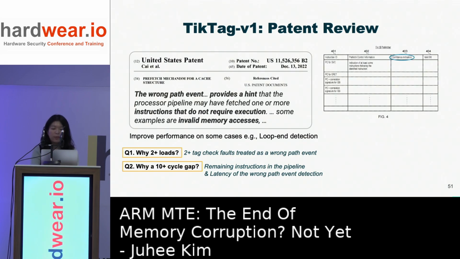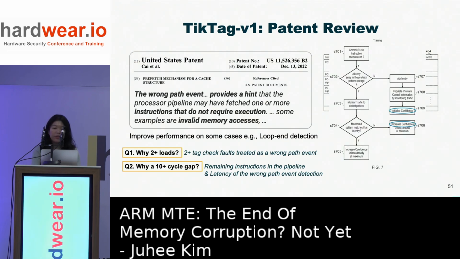And what about the periodicity? This patent further explains that there is a confidence value for each prefetch pattern, which increases if the data access pattern is repeated. And although not explicitly stated in this patent, it is possible that the CPU reduces the confidence level of an access pattern when it detects such a wrong path event. And when the confidence is under a certain threshold, the CPU may remove the pattern, but this pattern and the confidence are reinitialized when it is observed again, so this can generate a periodic behavior.